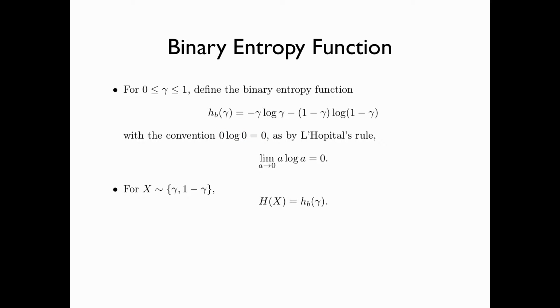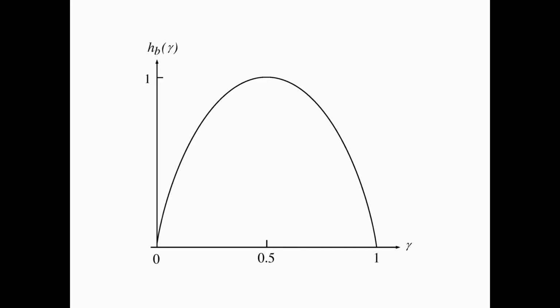For a binary random variable X with distribution {gamma, 1 minus gamma}, the entropy of X is equal to h_b evaluated at gamma. The binary entropy function h_b(gamma) achieves the maximum value 1 when gamma is equal to 1/2. When gamma is equal to 0, h_b(gamma) is equal to 0. When gamma is equal to 0.5, h_b(gamma) is equal to 1. When gamma is equal to 1, h_b(gamma) is equal to 0.